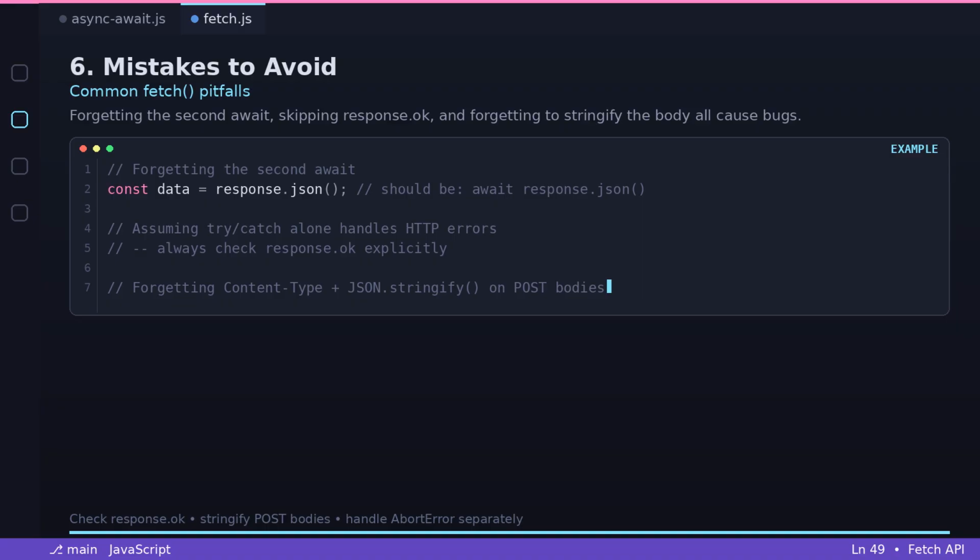6. Mistakes to avoid. Forgetting the second await on response.json(), or text, or blob, etc. Assuming try-catch alone handles HTTP errors. Always check response.ok. Forgetting content type application/json on POST and PUT requests. Forgetting JSON.stringify on the request body. Fetch will not do this for you. Not handling abort error separately from real network failures.